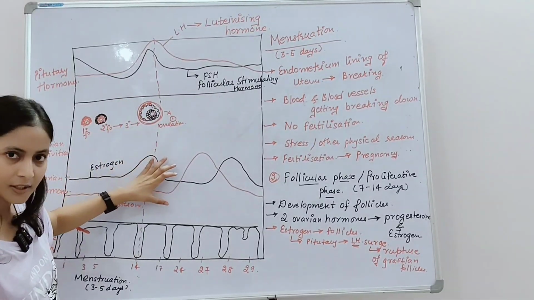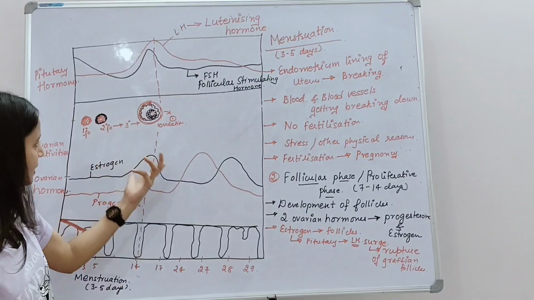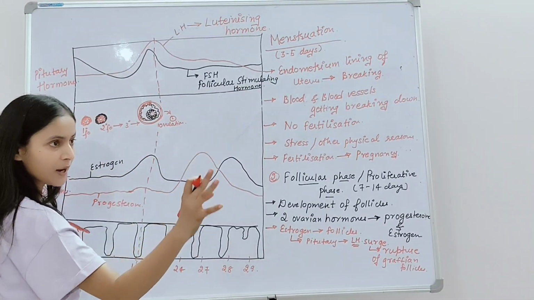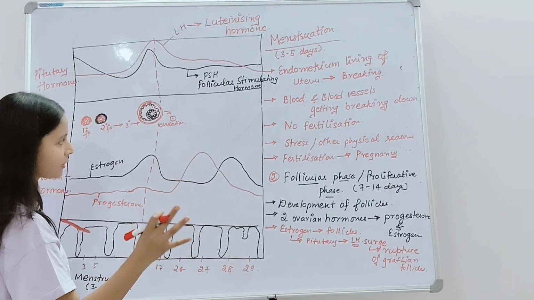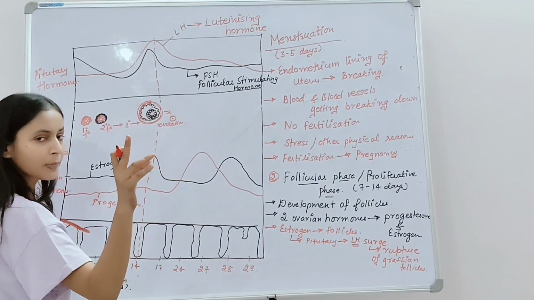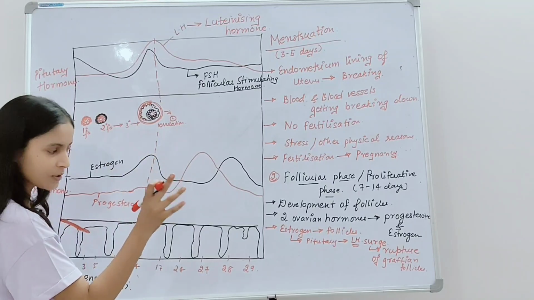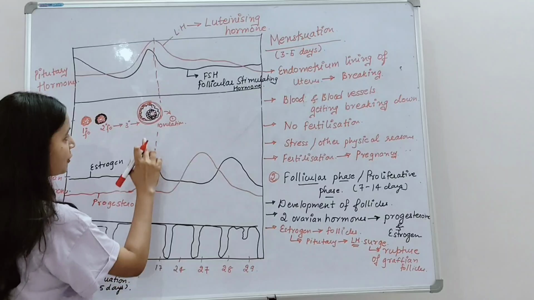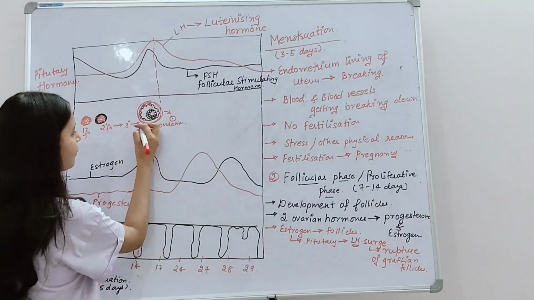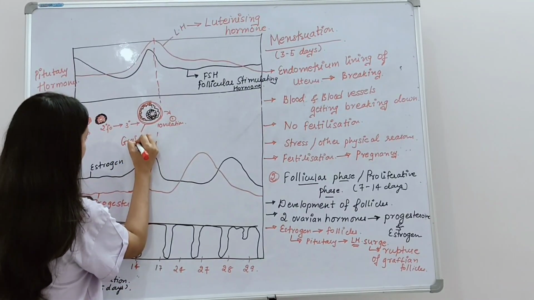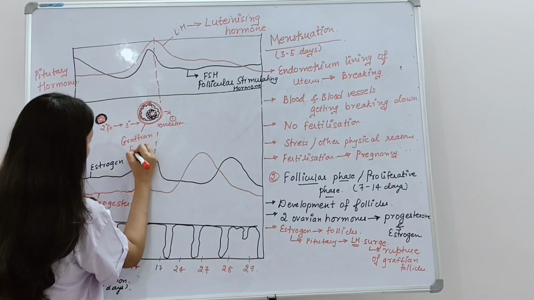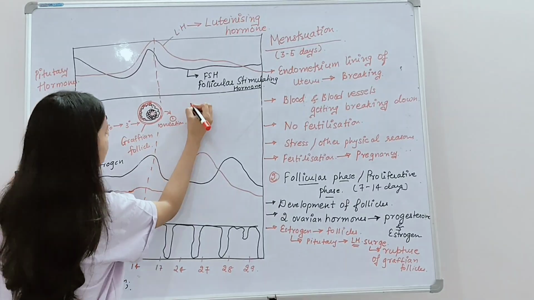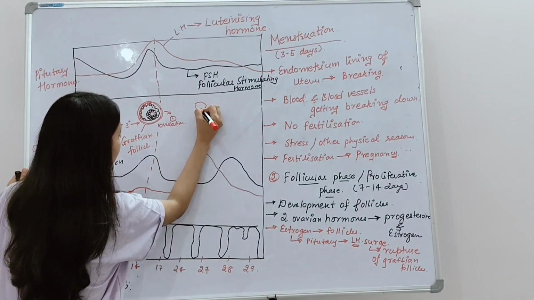After the ovulation, or after the rupture of the Graafian follicle, the level of the estrogen gets decreased because the maturation of the follicles has taken place. The egg will move towards fertilization, from the fallopian tubes towards the uterus, and from the uterus towards the vagina if fertilization does not take place. After ovulation, the fate of the mature Graafian follicle is the corpus luteum.